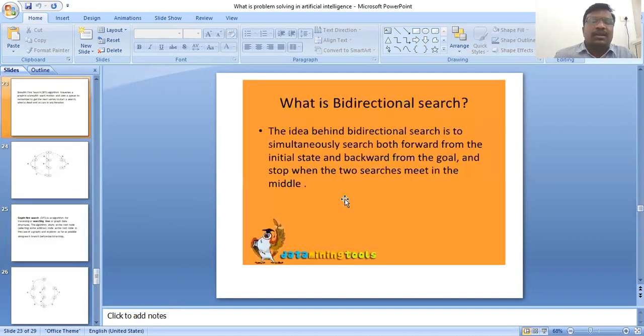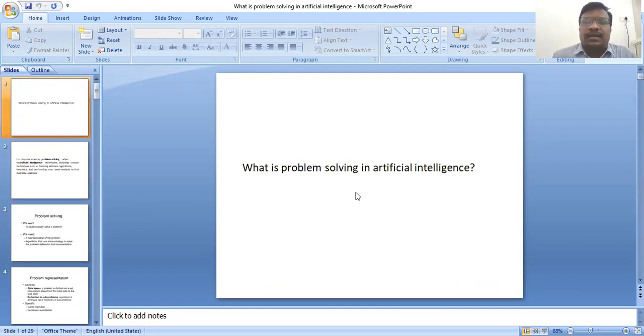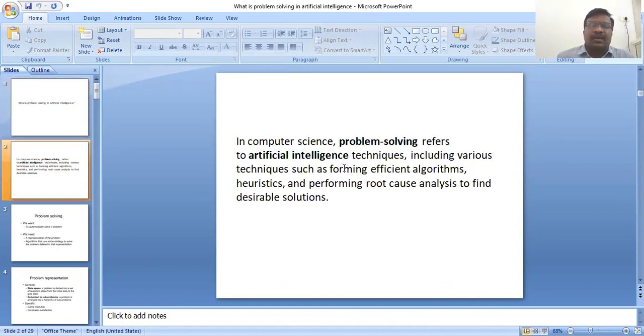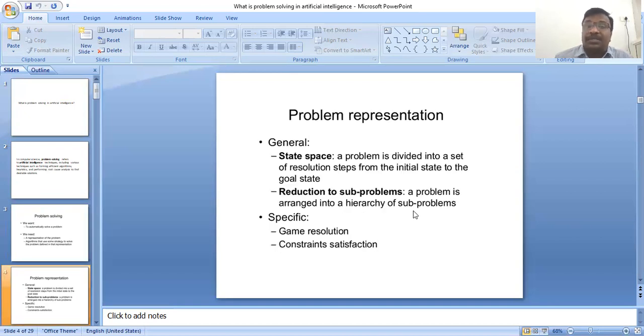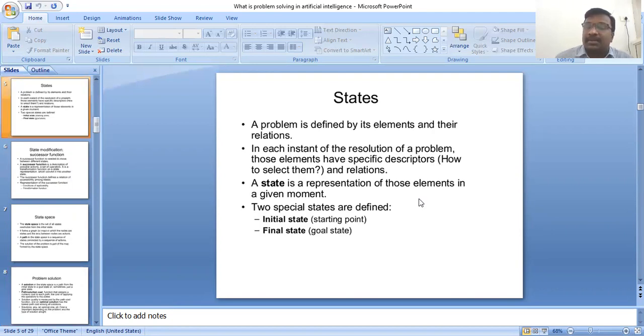What is problem solving in artificial intelligence? In problem solving, we want to automatically solve a problem. The needed elements are information, representation of the problem, and algorithms. Next, problem representation: how to represent the problem, generally as a state space, with specific game resolution and constraint satisfaction. These are state representations.